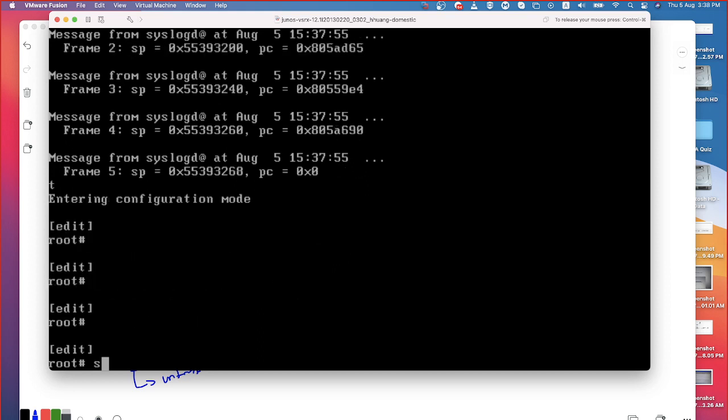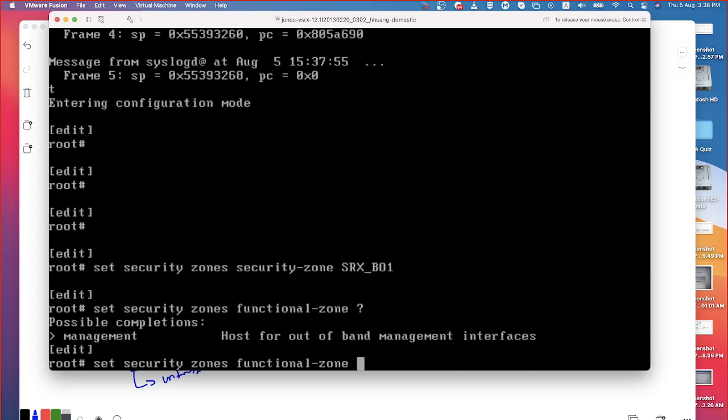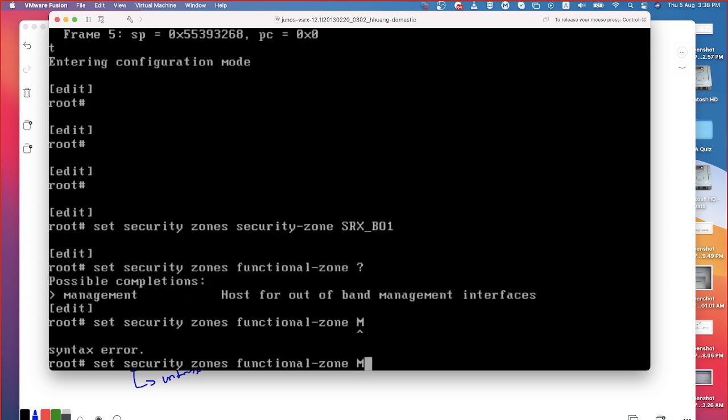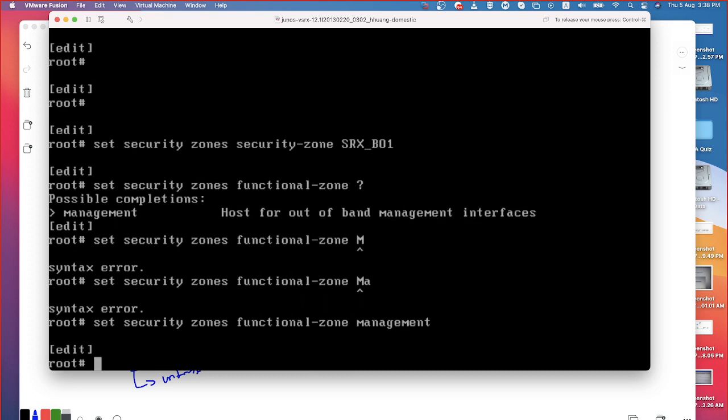Now let's start creating the zones, like security zone. This is what we have done on the other box, BO1. Now I'm going to be creating another zone, but it is not a security zone, it is going to be a functional zone. Now how many types of functional zones can I create? Only one type within SRX, and that has to be management. You don't have another choice. One more thing you need to understand, only one management zone can be created. You cannot create multiple management zones. Why would you need that? That itself is a question. You can associate multiple interfaces to a single zone, right? So that's the reason why you would not require multiple management zones, which is unnecessary.